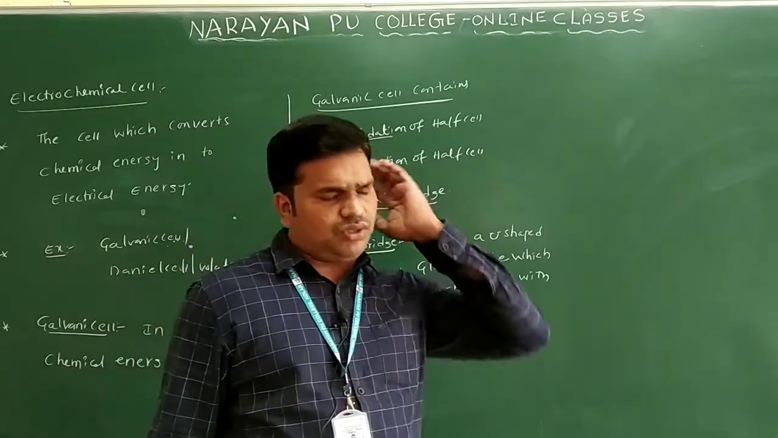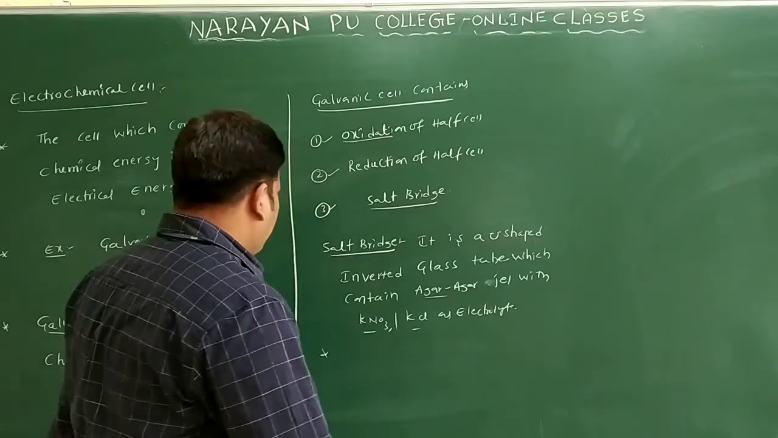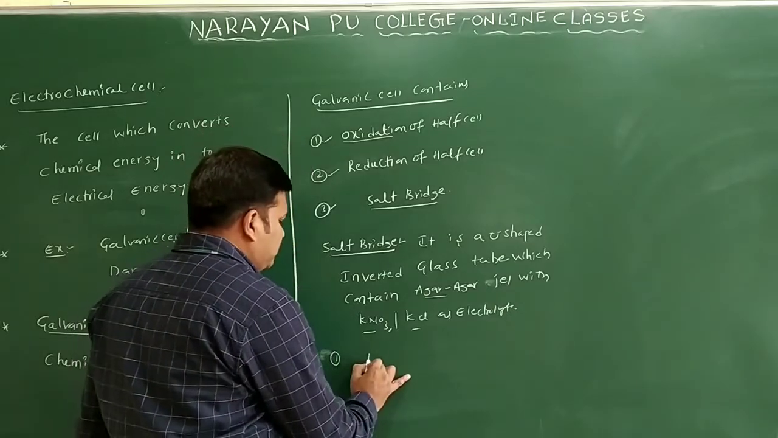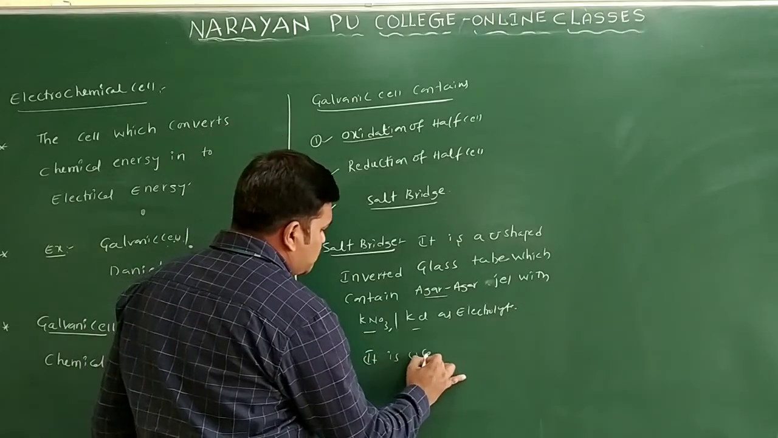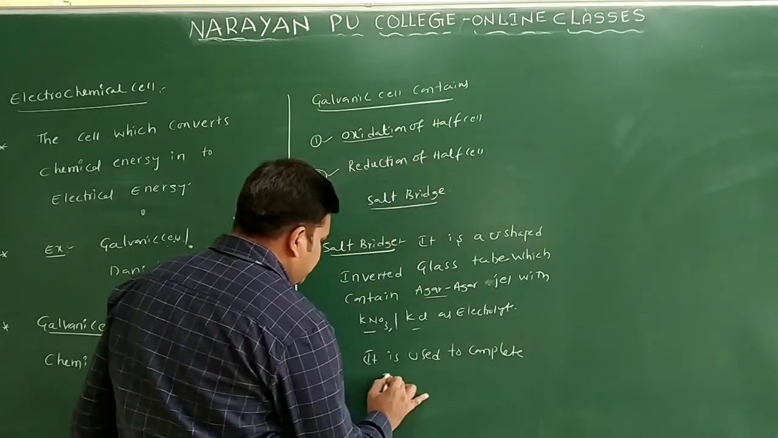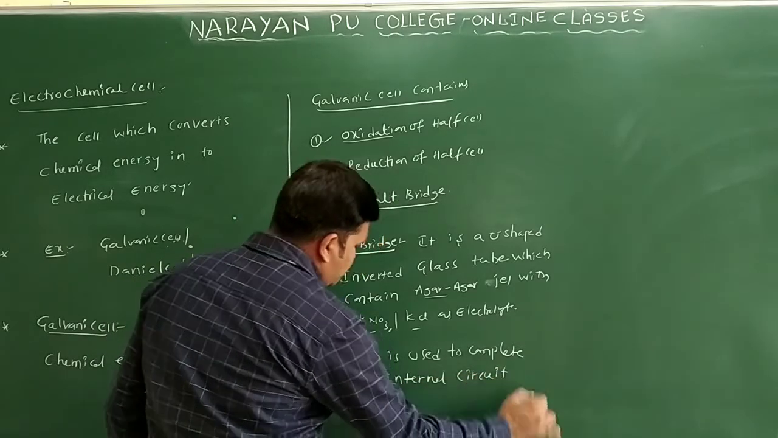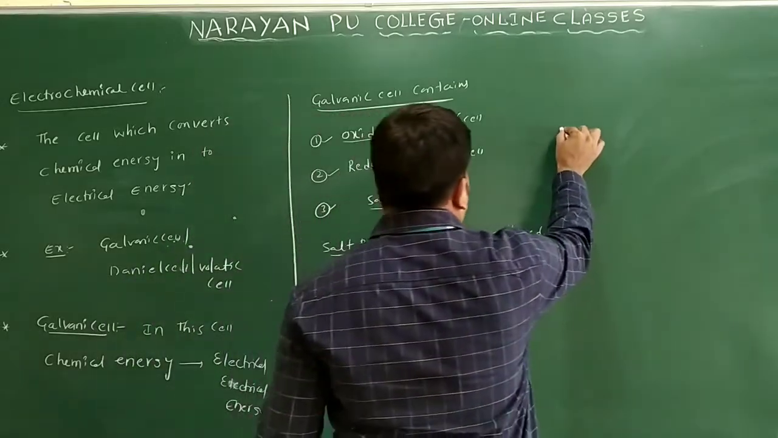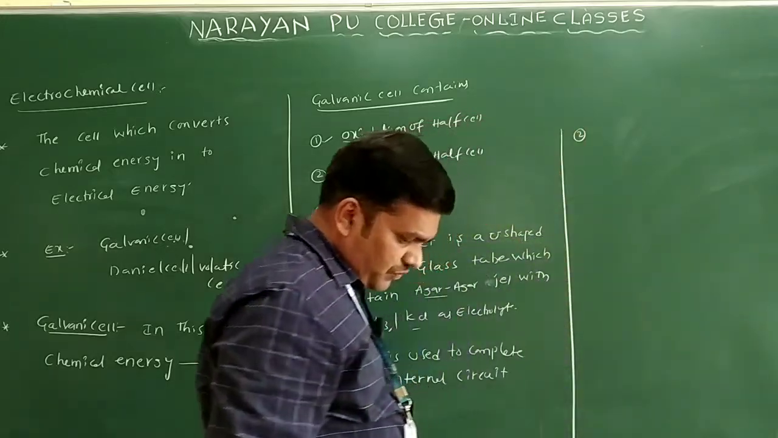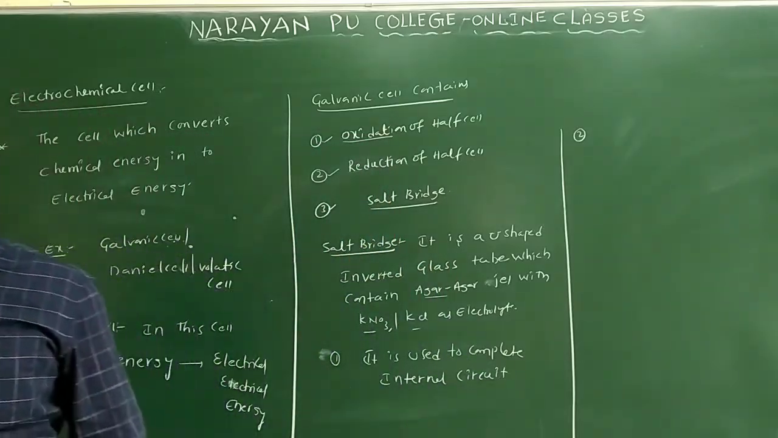Now one more thing: why are we using this salt bridge? It is a U-shaped inverted glass tube which contains agar gel with potassium nitrate and KCl as electrolyte. So why do we use the salt bridge? First, it is used to complete the internal circuit only. It is used to complete the internal circuit. The first point I told here is that it is used to complete the internal circuit only.